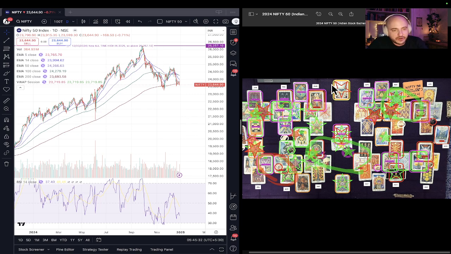What's notable here is the Ace of Cups in the high significator position, indicating that the decline off of the high offers significant opportunity to open up a long position, meaning that we're going to see the price of the high again in 2024, or more likely, because it is the end of 2024 already, very likely that it will be in 2025. We should see that high. And again, we just mentioned in the earlier part of the video that we should see all-time highs in 2025.